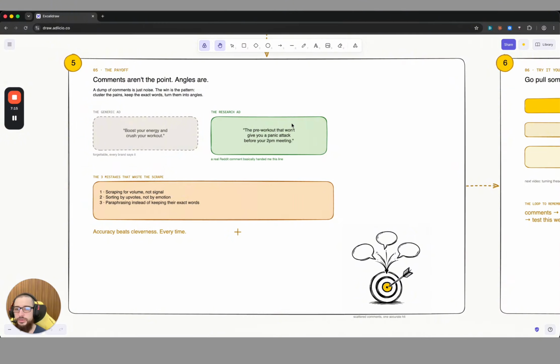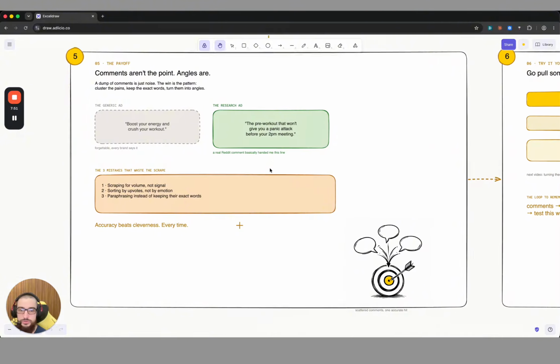So the win is the pattern. For example, the generic ad, or how you would have done it in the past, is you would have written something like boost your energy and crush your workout, right? But what if you now go into Reddit and you research the specific product, in this case, could be the energy drink, and then you will find out that people are actually having panic attacks with other energy drinks. So now you can use that language and integrate it into your own ad based on real Reddit comments.